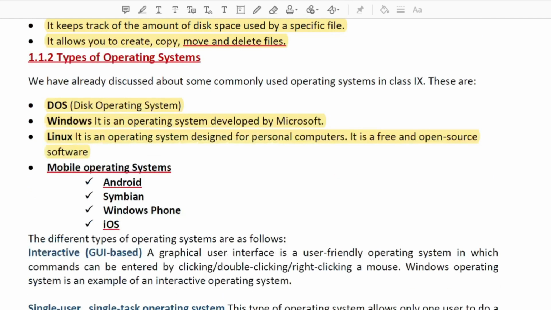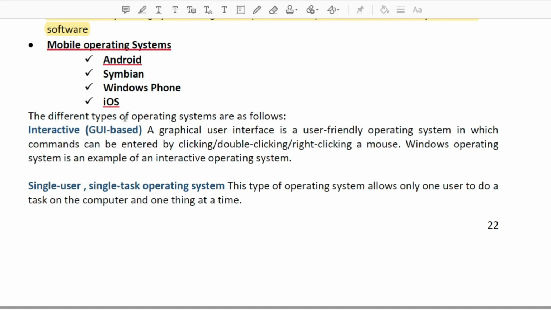So now the different types of operating system are as follows. Interactive GUI based. That means graphical user interface.